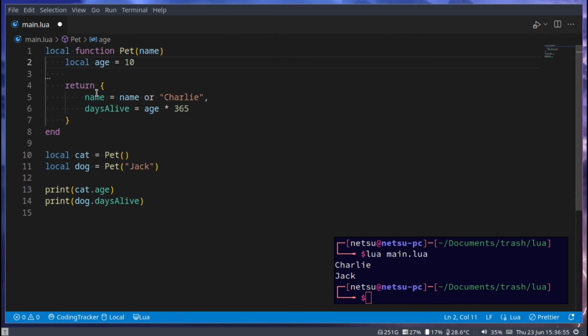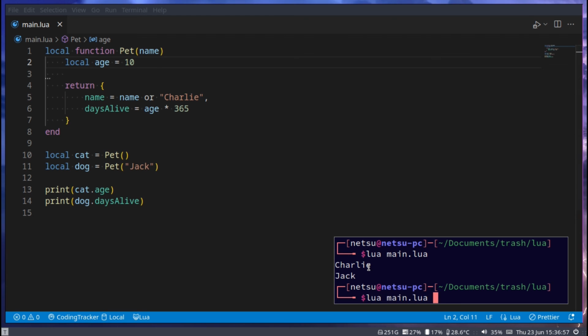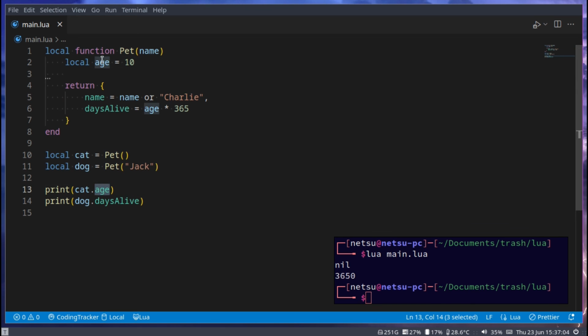Also, we can just go local here. So if I were to run this, we'll get nil and 3650. That is because age is not returned, so we don't know what it is. This can be seen as a private property of your object. So something you can use only in your object and it cannot be used outside of it. And this here could be seen as a public property that can be used and called outside of this object.